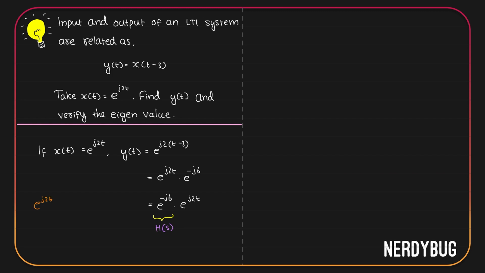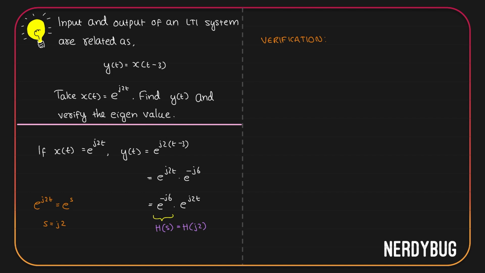If I write this is equal to e raised to st, then s here is j2. So h of s will be equal to h of j2. You can clearly see this is of the form that we were expecting: some complex constant multiplied by the input itself. But what we have to verify here is the eigenvalue. Eigenvalue is h of s or h of j2, which is e raised to minus j6.